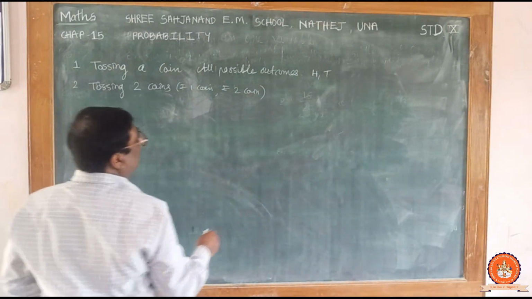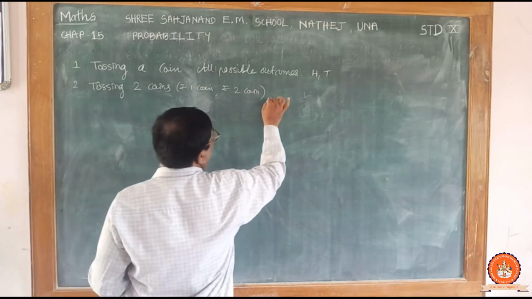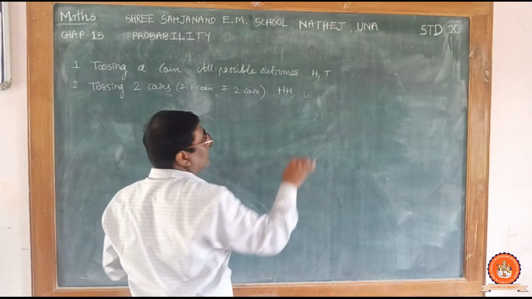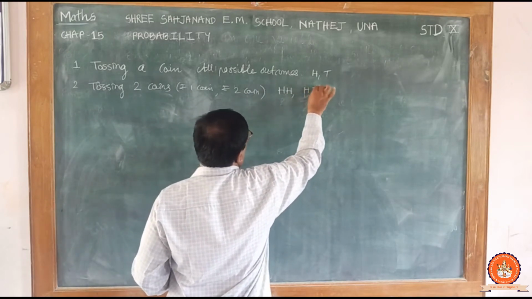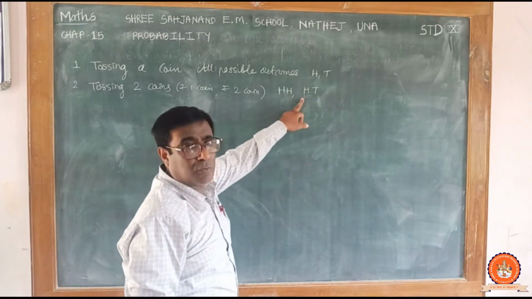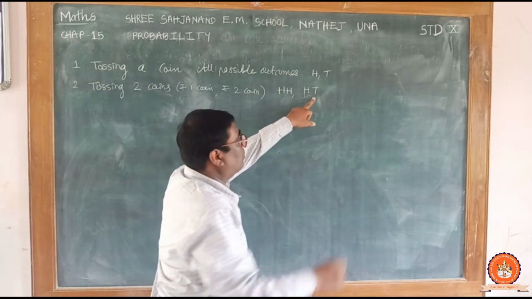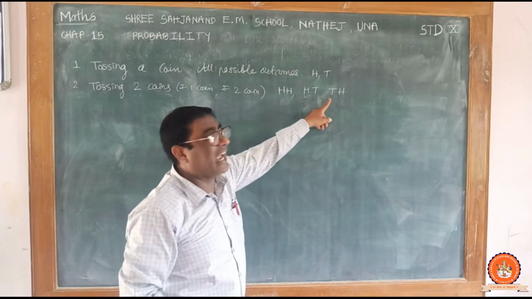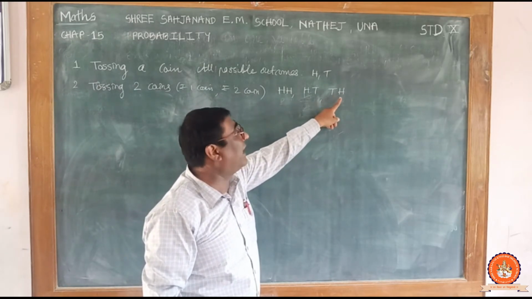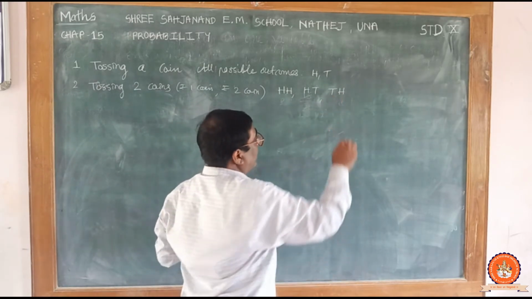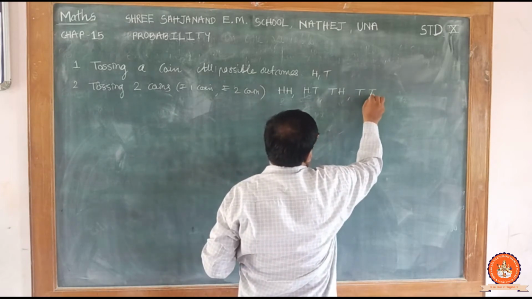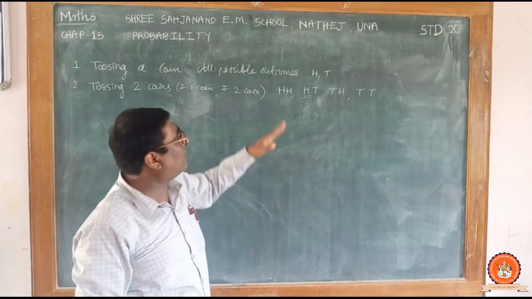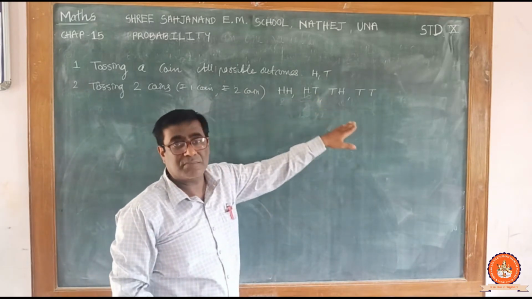So the possible outcomes are head on both, HH. Head tail, HT, means head on 1 rupee coin, tail on 2 rupee coin. TH means tail on 1 rupee coin and head on 2 rupee coin. And TT, tail on both the coins. So there are four possible outcomes.